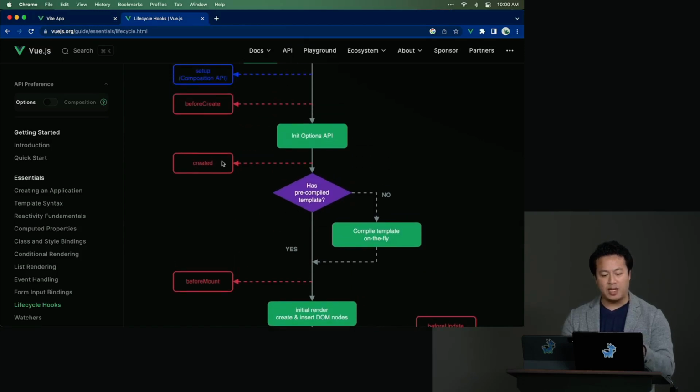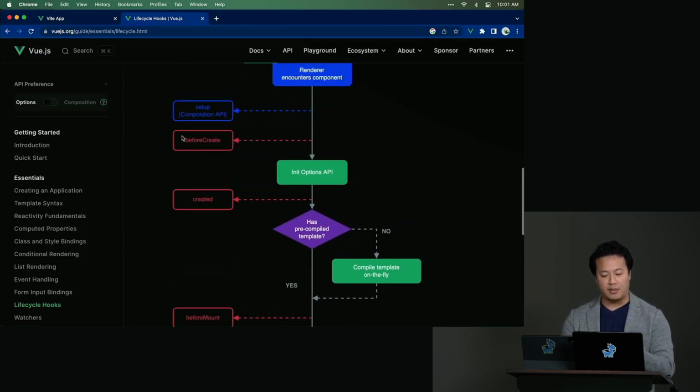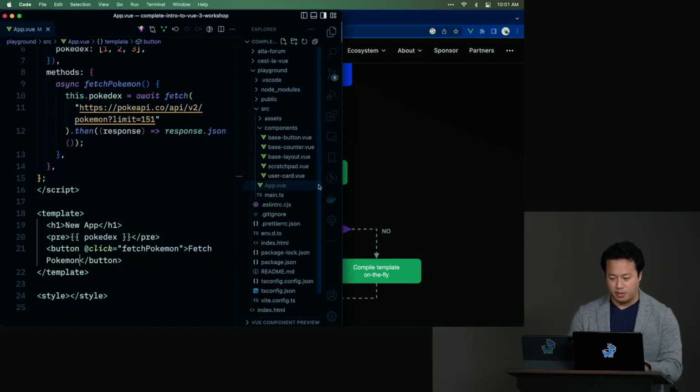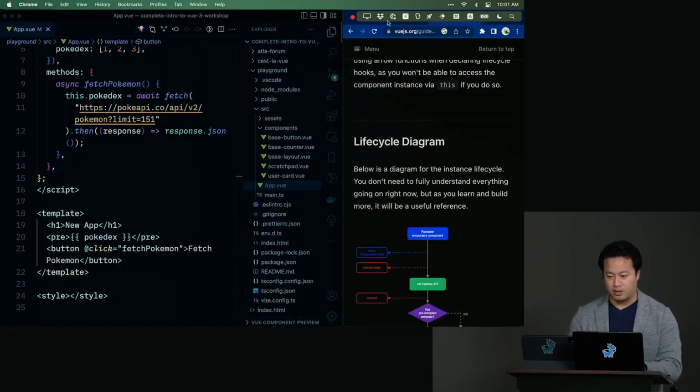So actually, we even have the created lifecycle hook and the beforeCreate. But there's a key thing that you'll notice here, though, is that with beforeCreate, this is happening before the options API. And so what does that mean? I think it'll be easier if I show you this inside of the code. So let me go ahead and bump this over.